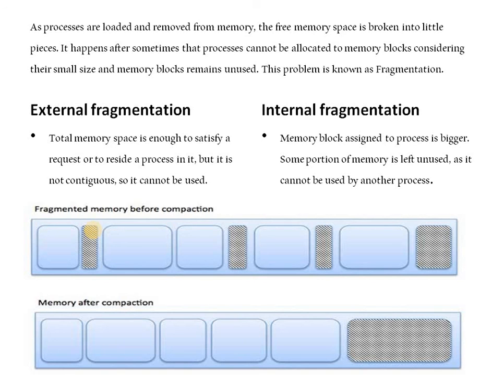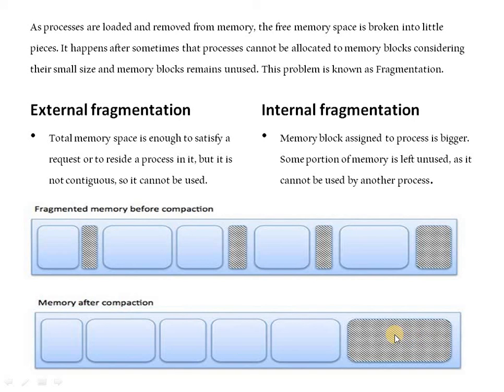External fragmentation can be reduced by compaction, or shuffling memory contents to place all the free memory together in one large block. To make compaction feasible, relocation should be dynamic.